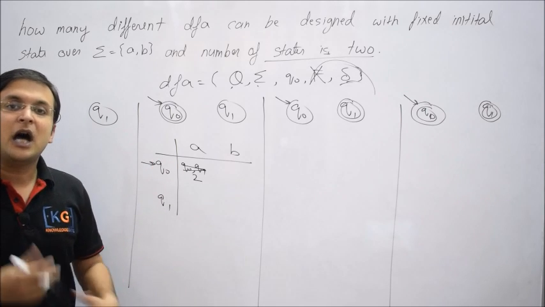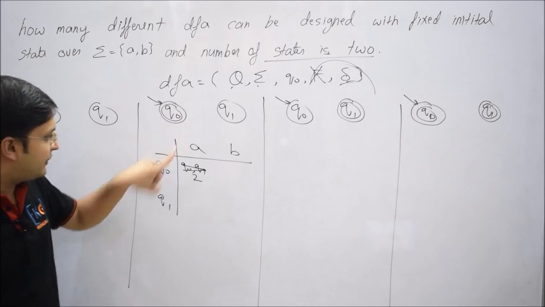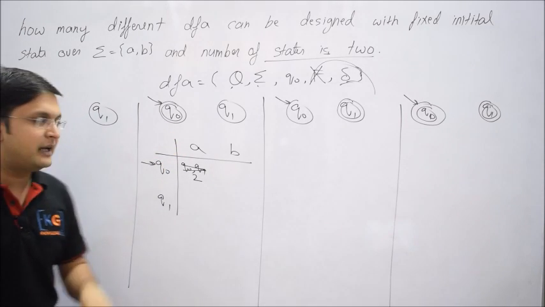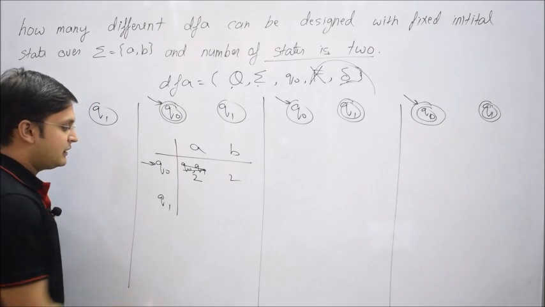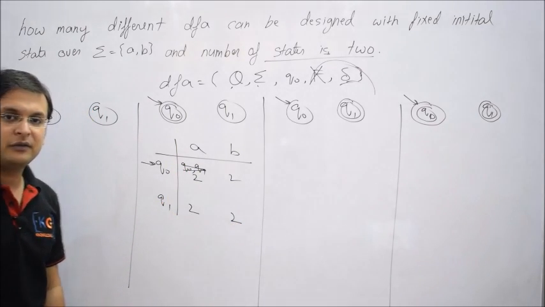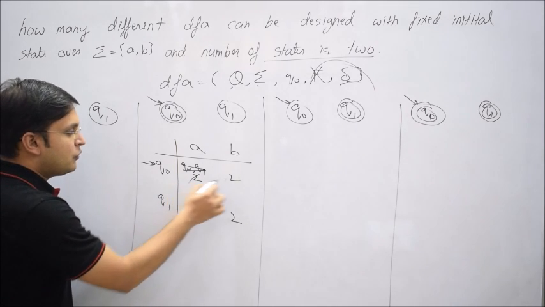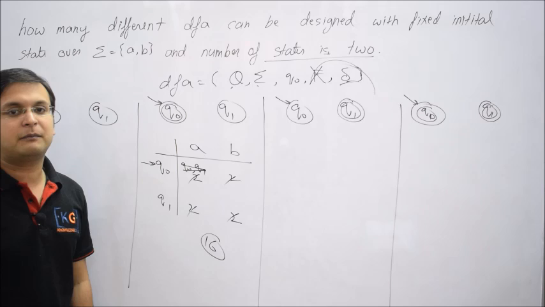The question is how many different cases are possible. So on a state Q0, taking input symbol A, I have 2 choices. Similarly, on a state Q0 on B, how many choices? 2 choices here. Similarly, you can understand 2 choices here and 2 choices here. Yes or no? Yes. So it means 2 cross 2 cross 2 cross 2, total 16 combinations are possible.